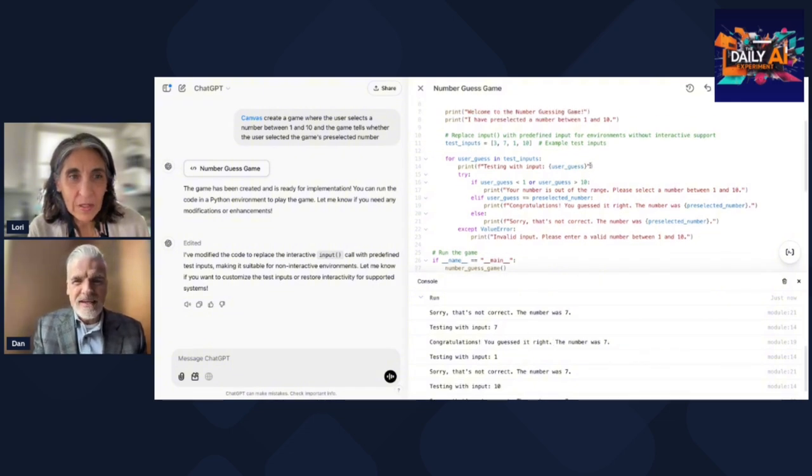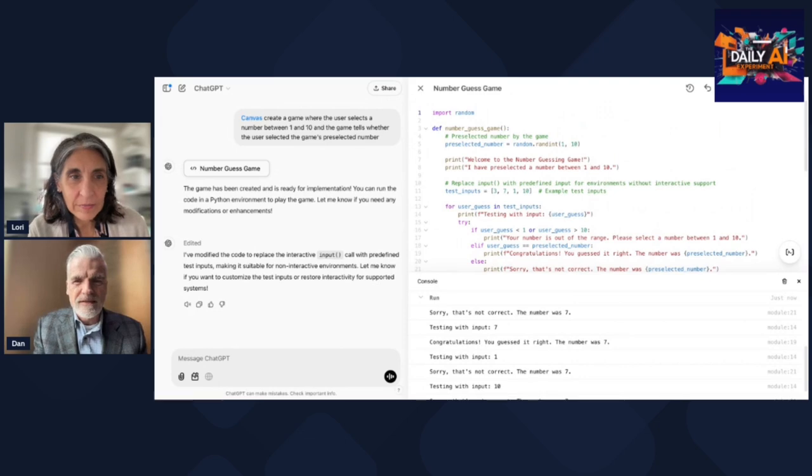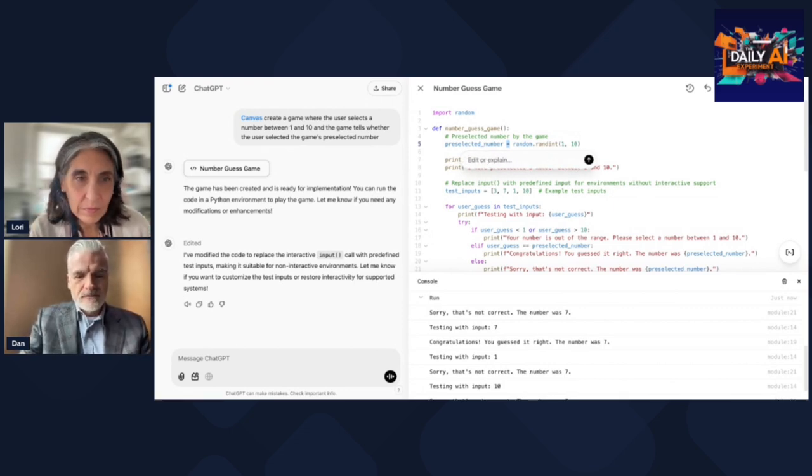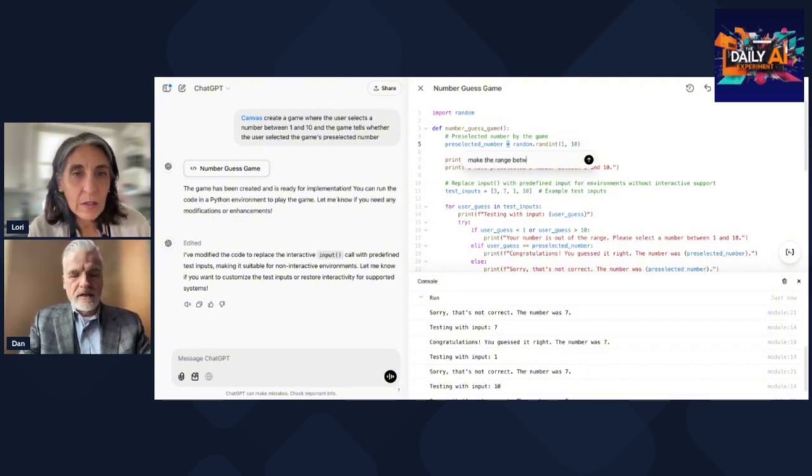So what if I say I want to do this between 1 and 5? Let's go here, and by selecting this, I can ask ChatGPT, and now I can edit it. I could say, make the range between 1 and 5.